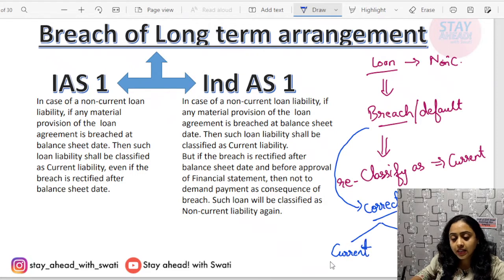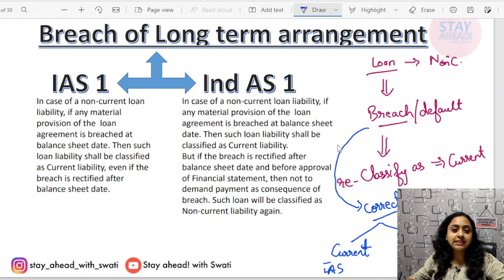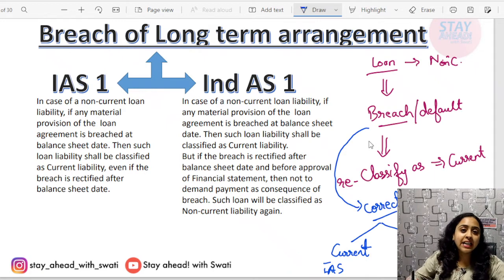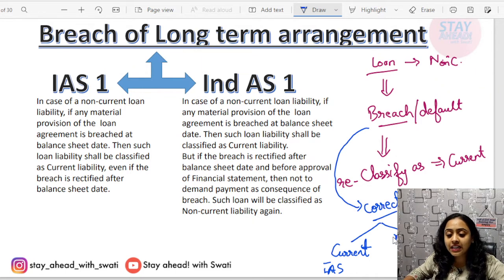Whereas Indian Accounting Standard says that if a particular entity has rectified the breach, has corrected the default, and the bank is not in a position to call the loan, then as per Ind AS you can reclassify it as non-current. This is said by Ind AS.